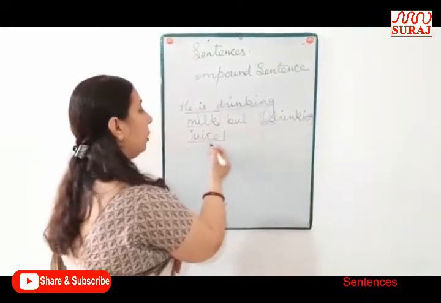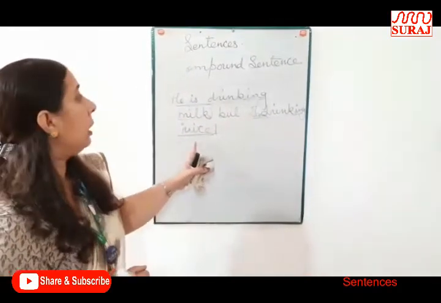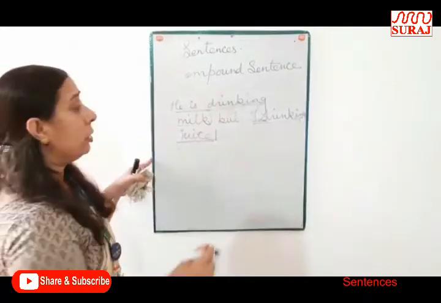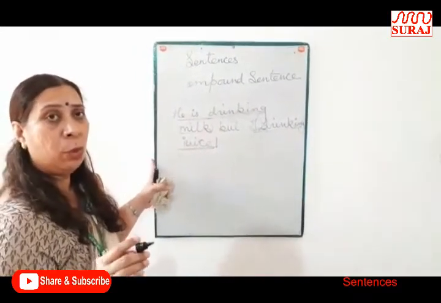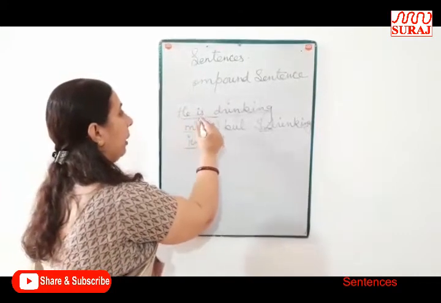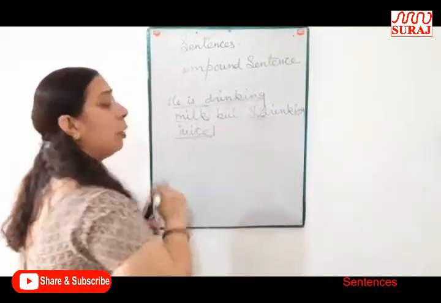I am drinking juice is another main clause. These are compound sentences that have two or more main clauses.